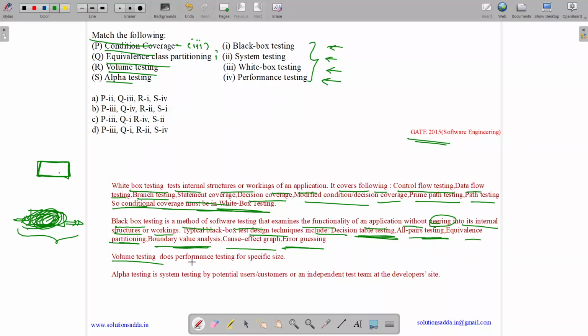Volume testing is a performance testing for a specific size. So volume testing is mapped to option 4. Now alpha testing. Alpha testing is basically a system testing by potential customer or user or an independent test team at developer side. So alpha testing is mapped to option 2. So answer is 3142. Option C is true.